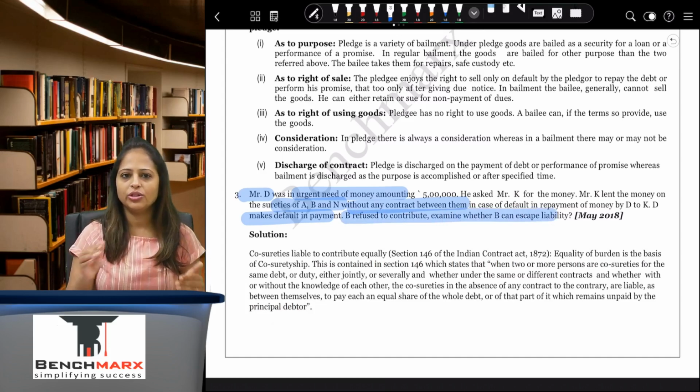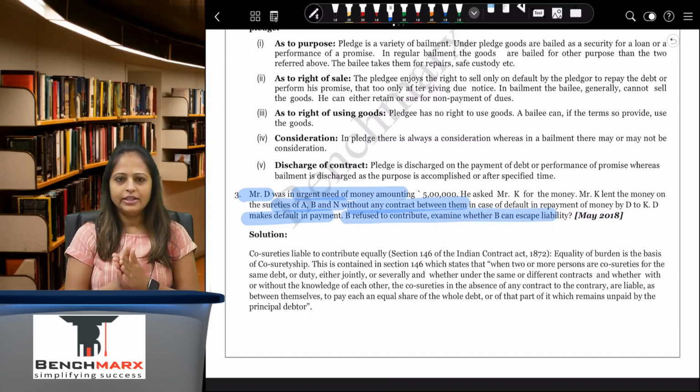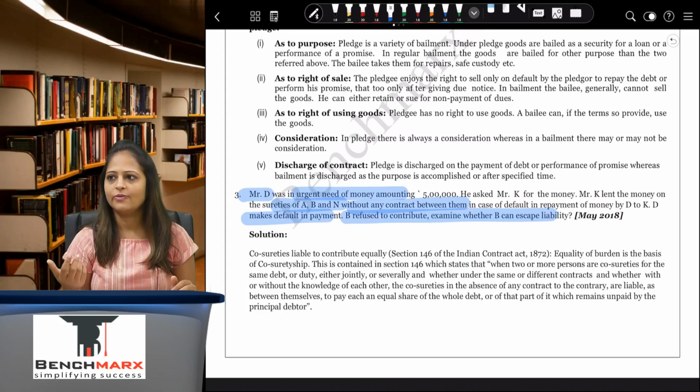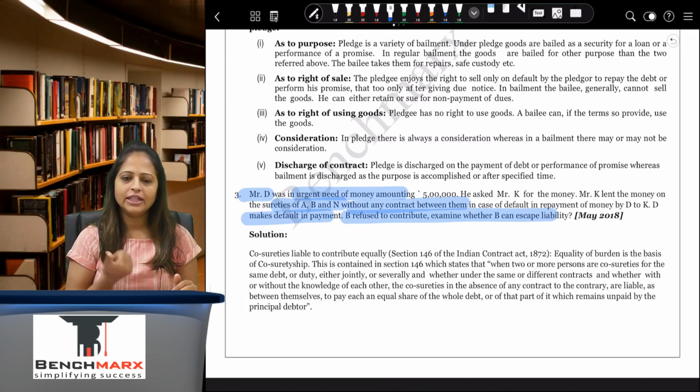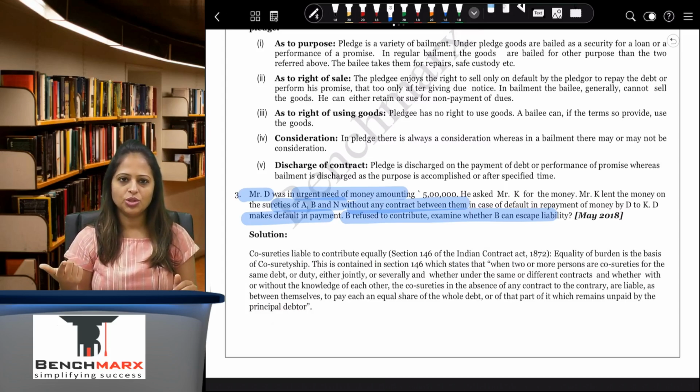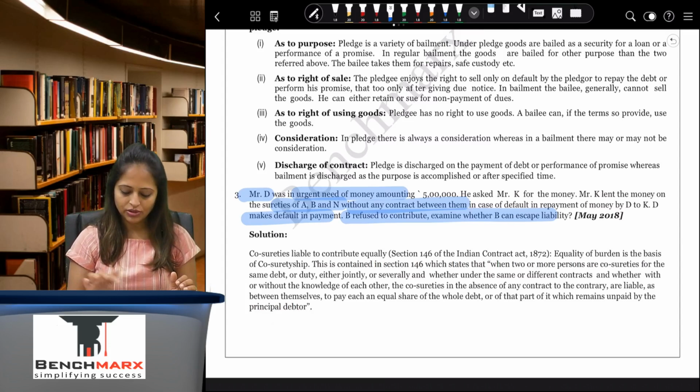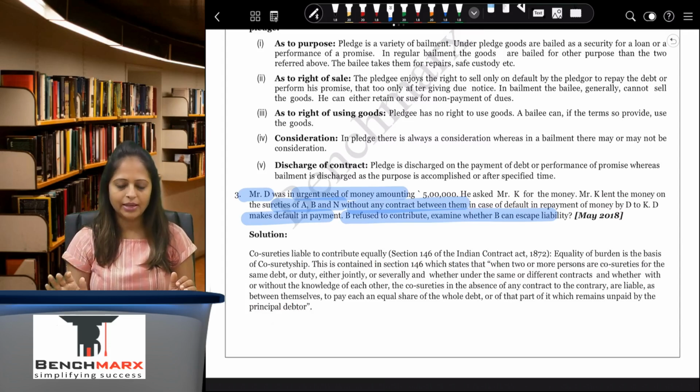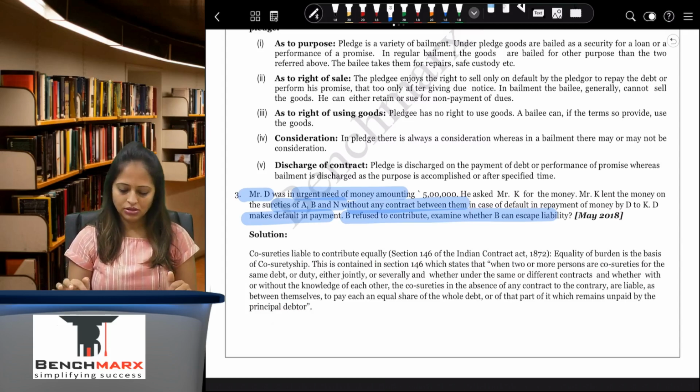So here the co-sureties have given their approval. It need not necessarily be like a written contract, even oral approval is fine. Since they have already given their approval that they are going to be co-sureties, if the principal debtor makes default in payment of the amount to the creditor, then all the co-sureties will be equally responsible, unless there is an agreement where they have limited the amount of their liability. So here B cannot refuse, he will be equally liable to pay the amount to the creditor.